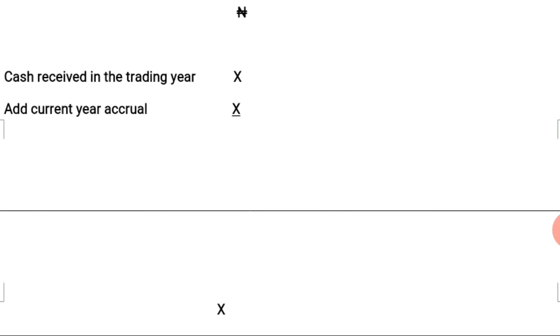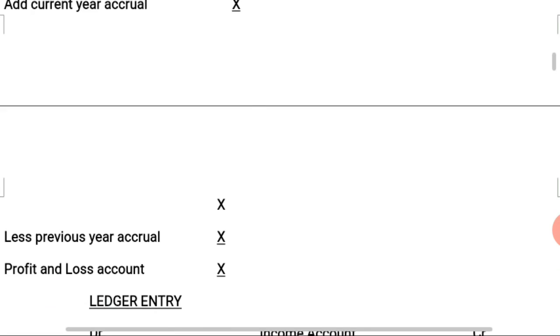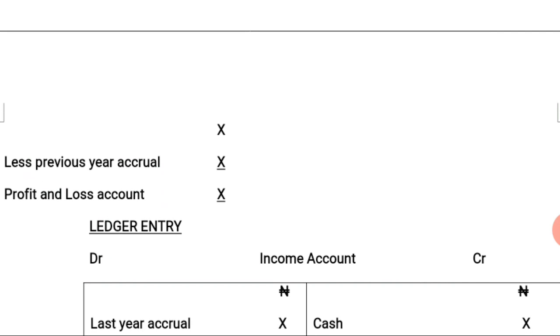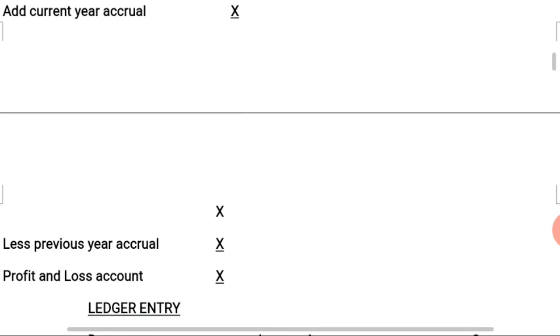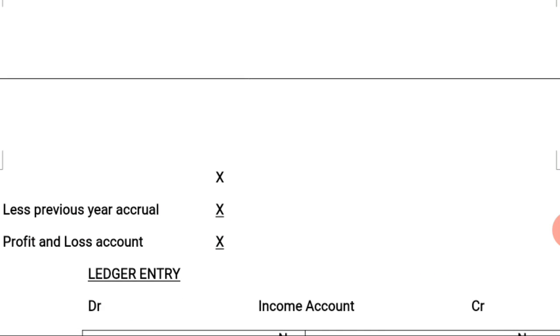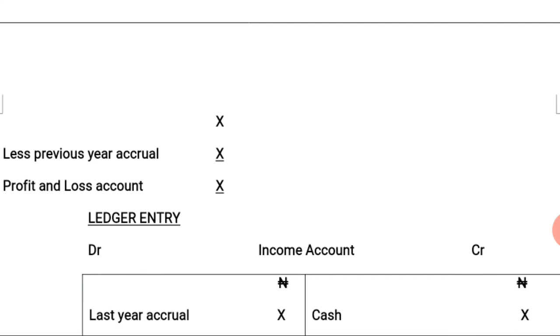We are expected to add the accrual for the current year and less the previous year's accrual to arrive at the amount that is going to be stated in the profit and loss account for such income during the year.